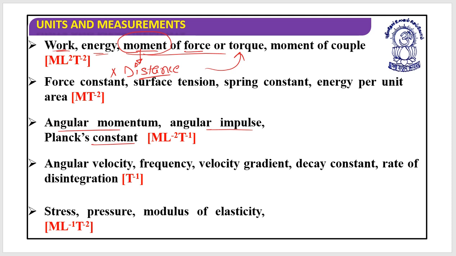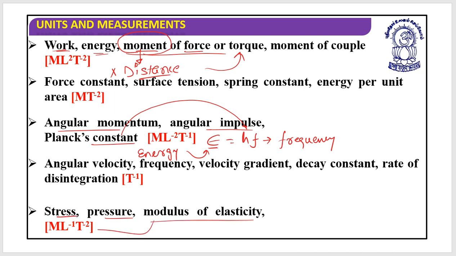Let's look at this. E is equal to hf, where E is the energy, f is the frequency, and h is the Planck's constant. So now you can remember easily. Stress, pressure, modulus of elasticity, all these have the same dimensions, as well as the velocity gradient we have already discussed.